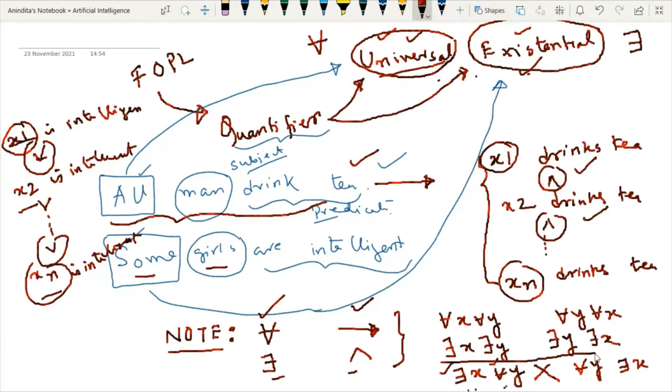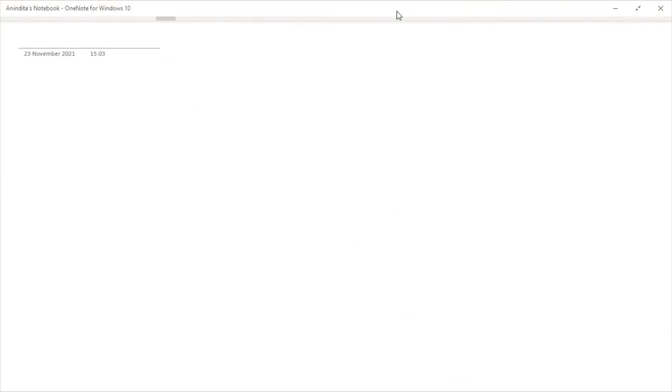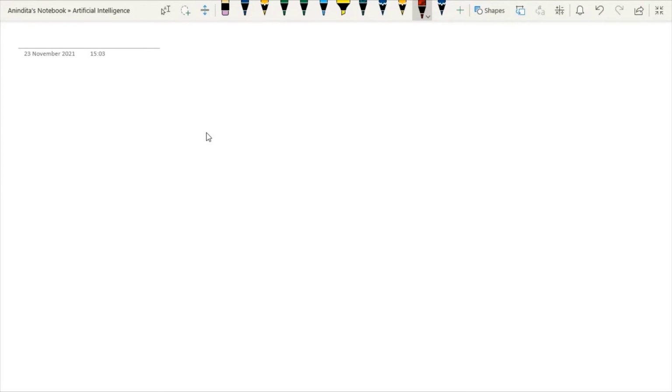Whenever we are using the same types of quantifiers, the ordering does not matter. But when using different kinds of quantifiers, you have to keep in mind the ordering. So this is not the same as this one. These two notes you have to keep in mind. Now let's combine everything together for representing any statement.